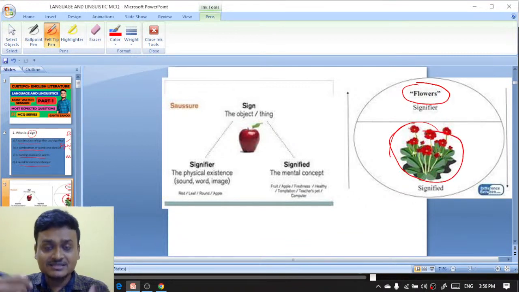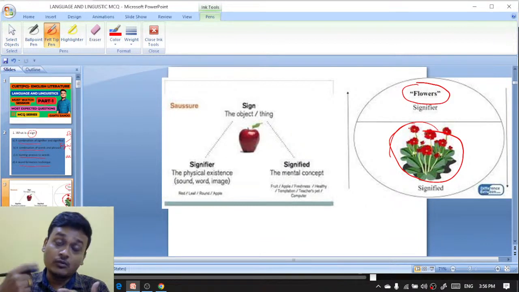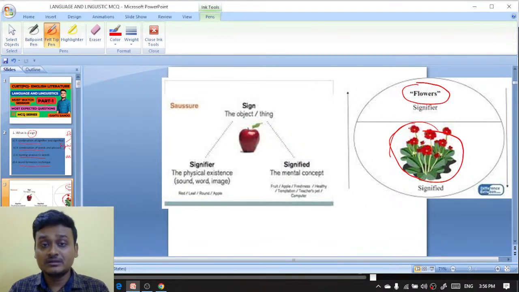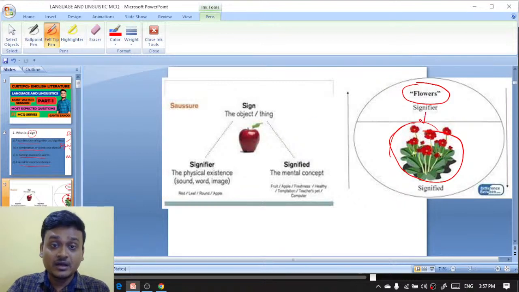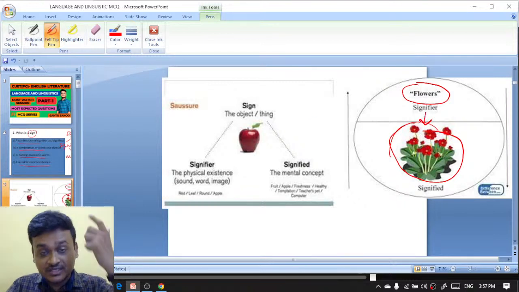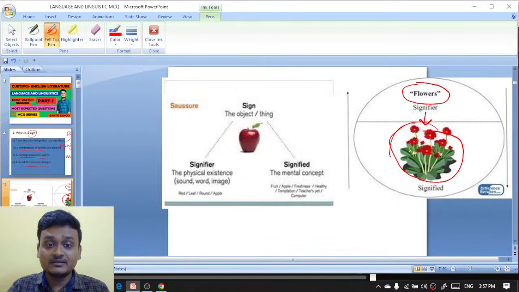Now what is a sign? I told earlier that a sign consists of signifier and signified. What is the signifier? The image or the sound that you are producing, that you are saying, is the signifier. And the concept that is within your mind is the signified.